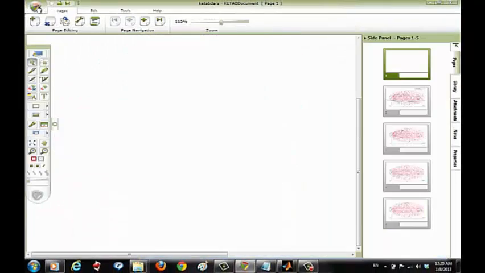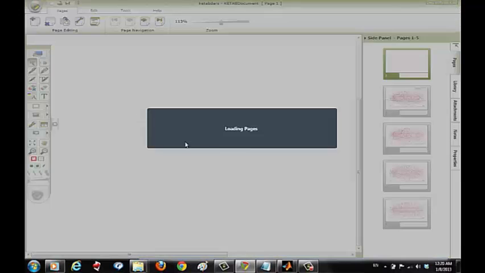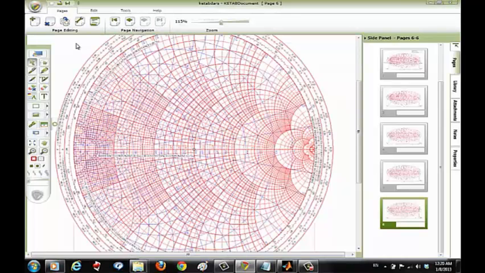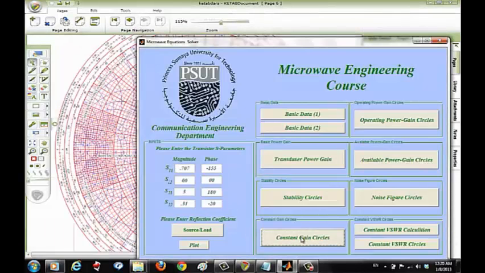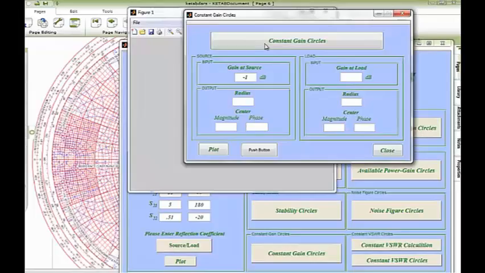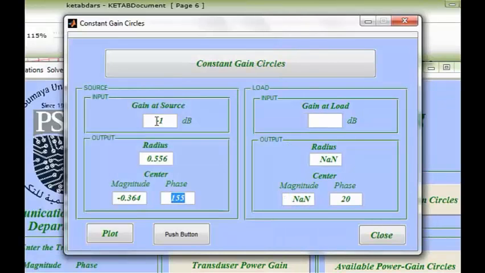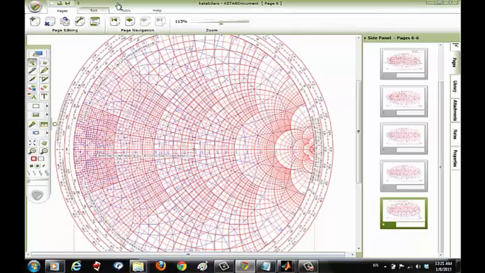First of all, we're going to import the Smith chart. Then we're going to the MATLAB program. As you can see, we filled the S parameters in it. Now we're going to find for minus 1 dB. Press constant gain circles. We can see the phase for the constant input gain circles is 155 for 2 dB, and the same phase for the others but with different values.